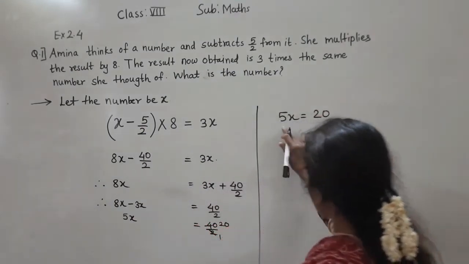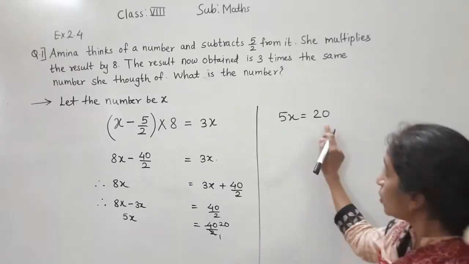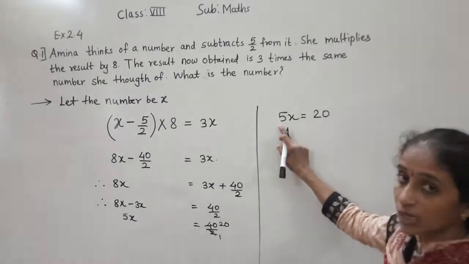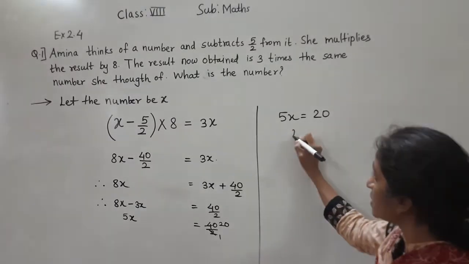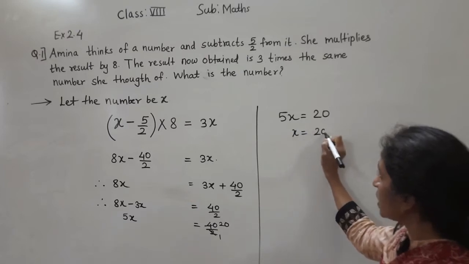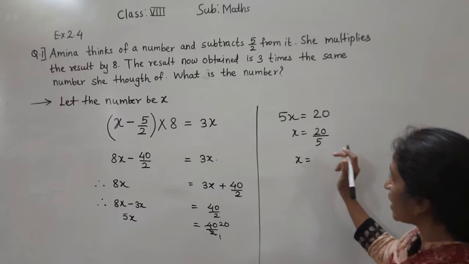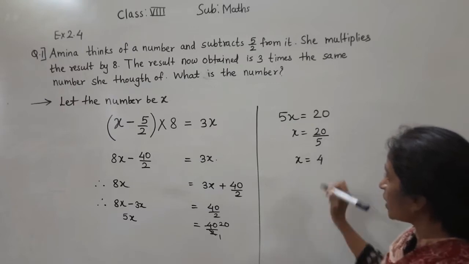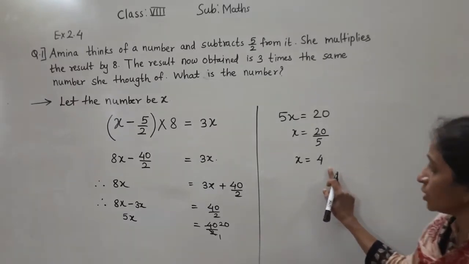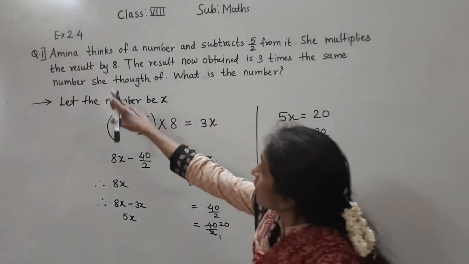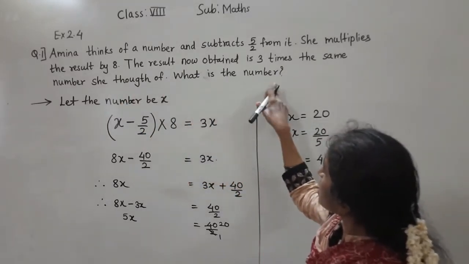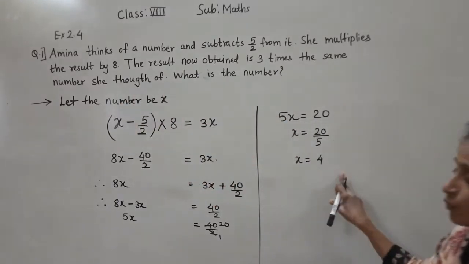Now 5 is multiplied here; if we transfer it to this side, it will become divide. So x is equal to 20 divided by 5, 5 fours are 20. So the x value we got is 4. What is asked is the number, so that number is 4.